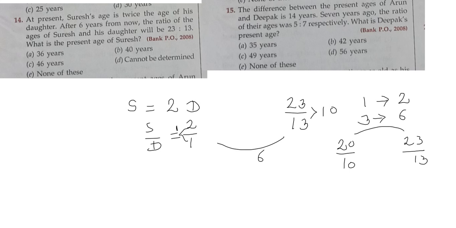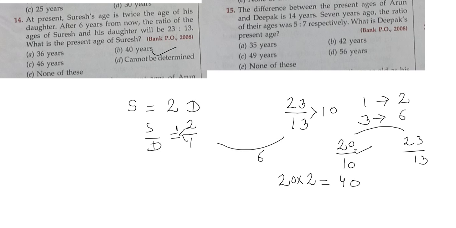1 will become 2. So the value of 20, not 2, huh? We have to find the value of the present age of Suresh. But we have converted it into 20. So the value of 20 will become 20 into 2, because the value of 1 is 2. So the 20 will become 40. The answer will be 40 years.